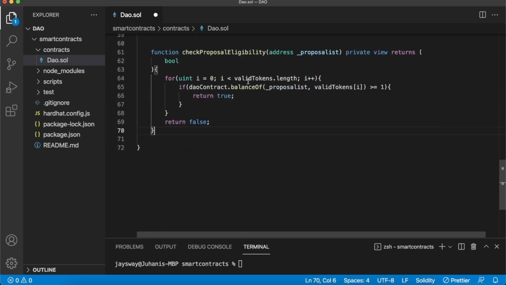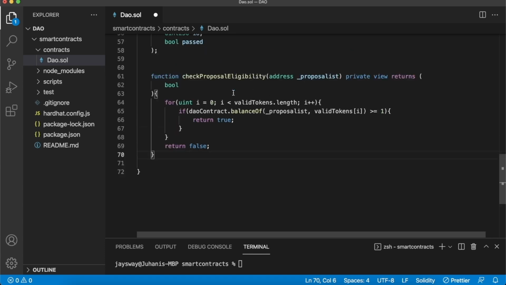And after we loop through all the valid tokens, we check using our DAO contract function, which is the interface to our OpenSea storefront smart contract, whether the proposalist holds any of the valid tokens. And if they do, we return true for this check proposal eligibility function, and otherwise we return false.